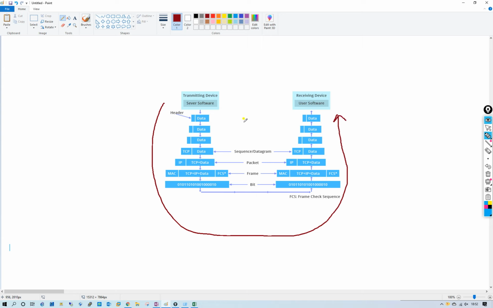The application layer sends data. According to TCP/IP, it is the data layer.